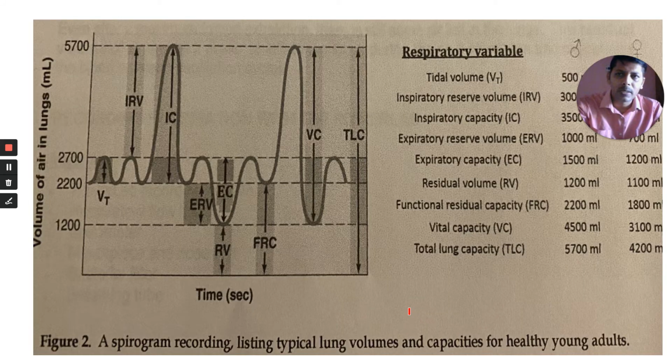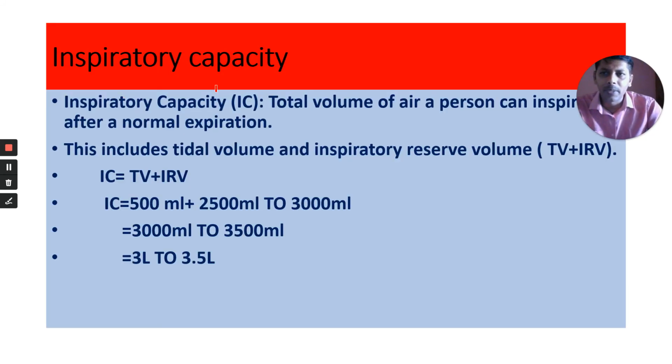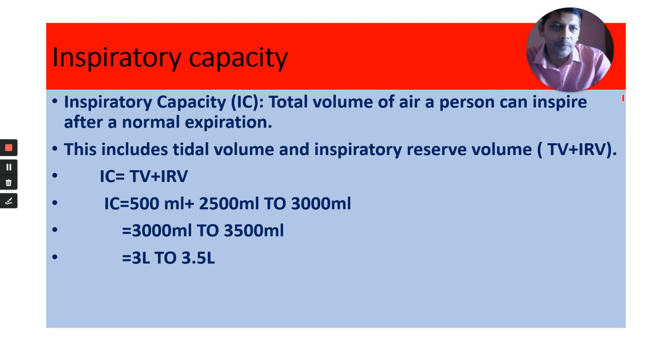Let us start from the inspiratory capacity, the total a person can inspire after a normal expiration. IC is equal to TV plus IRV. Tidal volume 500, IRV 2500 to 3000 ml. If you add these two, you get 3000 to 3500 ml.